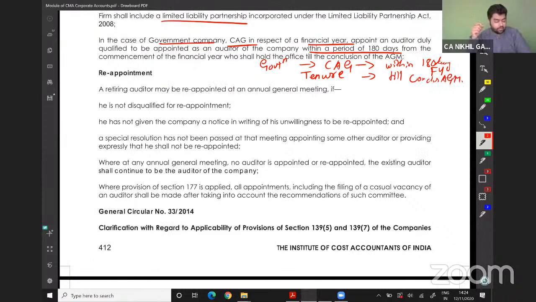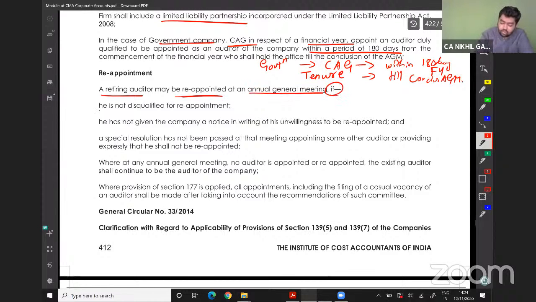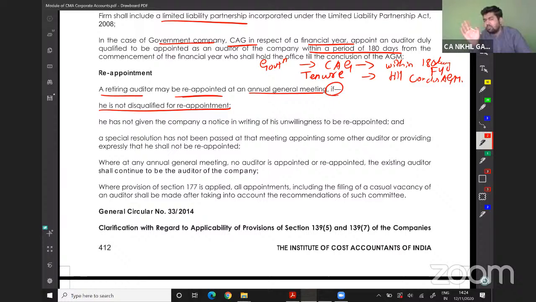So, reappointment. What do you mean by reappointment of an auditor? A retiring auditor may be reappointed at the annual general meeting if he is not disqualified for reappointment. After 10 years, you are disqualified for reappointment. So if you are not disqualified, we can reappoint you, provided he has not given the company a notice in writing of his unwillingness to be reappointed.